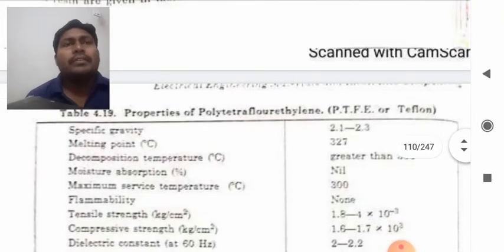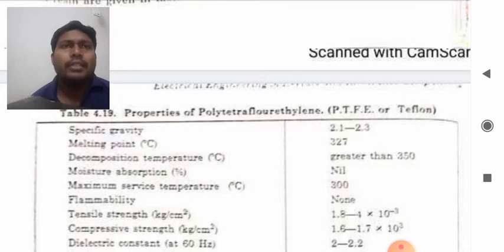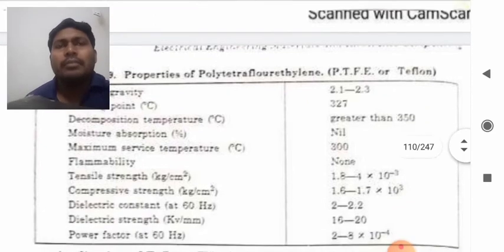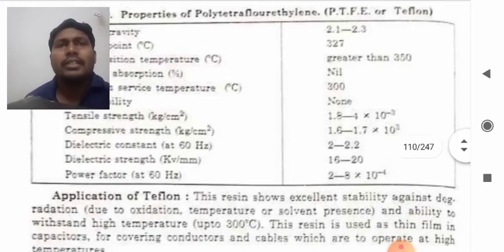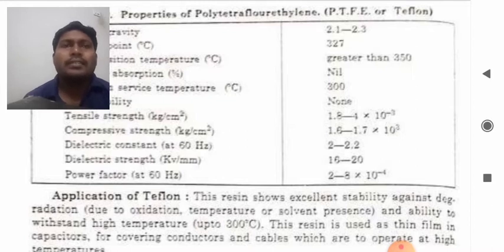So the specific gravity range is from 2.1 to 2.3. The melting point is 327, and similarly the other properties are as shown in your table. From them, I will just discuss the important things. The dielectric constant at 60 Hz is about 2 to 2.2. The power factor at 60 Hz is 2 to 8 into 10 to the power minus 4.